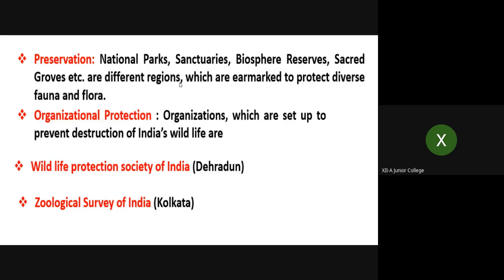Now the next is what? Preservation in the same way, that is national parks, sanctuaries, biosphere reserves, sacred groves, etc. These are different regions which are earmarked to protect diverse fauna and flora. Then organizational protection, means organizations are made. Some are government organizations, some are semi-government or private organizations, set up to prevent destruction of India's wildlife. Wildlife Protection Society of India, Dehradun, is one example. Then Zoological Survey of India, in Kolkata. These are organizations which are helping